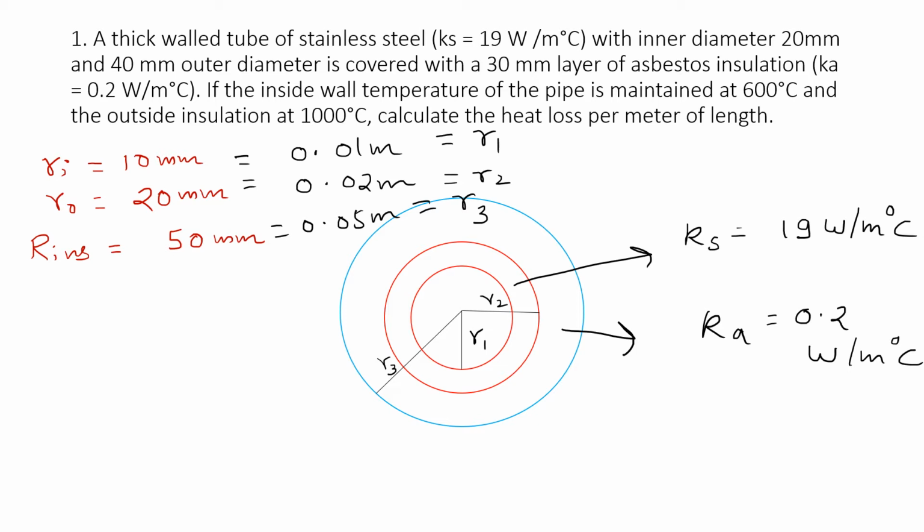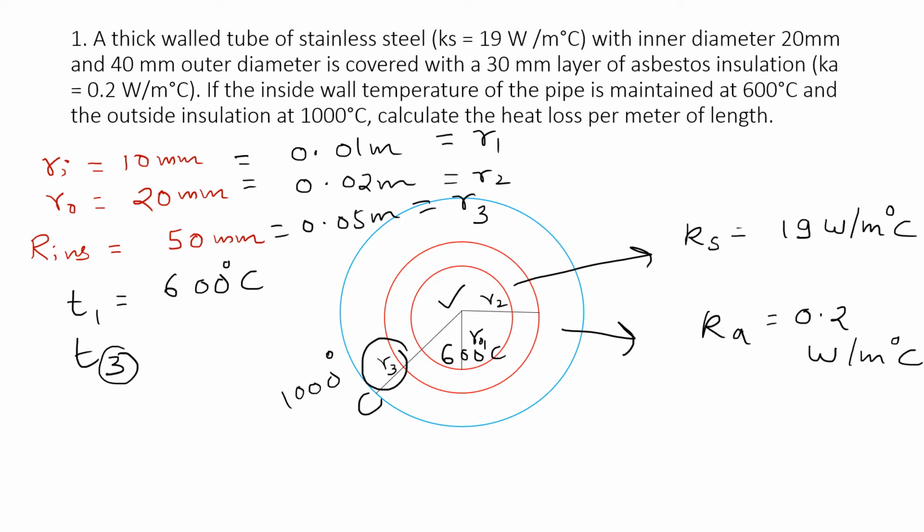Continuing the question, it is given if the inside wall temperature of pipe is maintained at 600 degrees Celsius, that is this inside wall temperature, and outside insulation is at 1000 degrees Celsius. So outside insulation is at 1000 degrees Celsius and we have to maintain inner temperature, that is inside of tube, at 600 degrees Celsius. So I am denoting inner temperature as T1. It is given as 600 degrees Celsius and outer temperature as T3 because we are using R3 here, so I'm using 3 as subscript, so T3 as 1000 degrees Celsius.